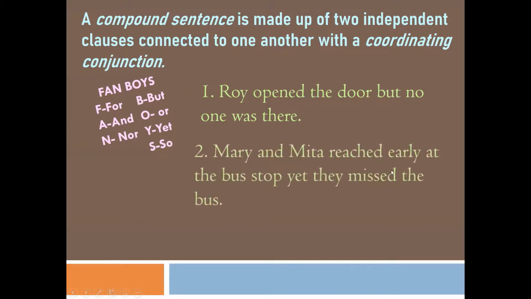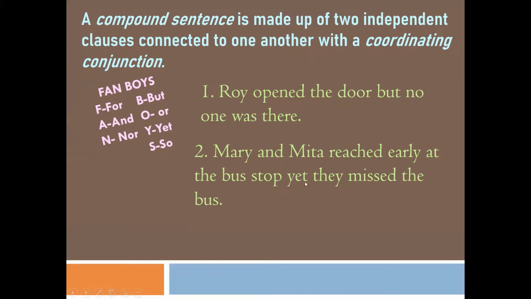Mary and Meeta reached early at the bus stop, yet they missed the bus. Here we have two parts of the sentence. The first part is Mary and Meeta reached early at the bus stop. Here we have a subject, Mary and Meeta, and reached is the verb. Now if we say Mary and Meeta reached early at the bus stop, this part of the sentence itself is complete, right? It does not require any other group of words for giving a complete meaning. Because it has a subject and verb pair, that is why it is an independent clause.